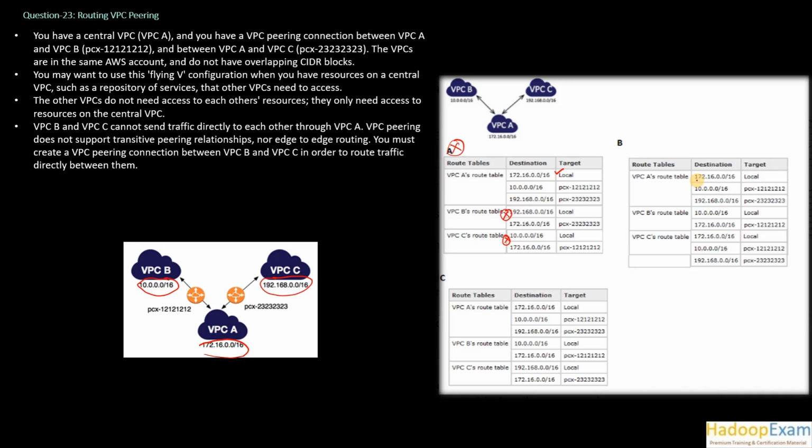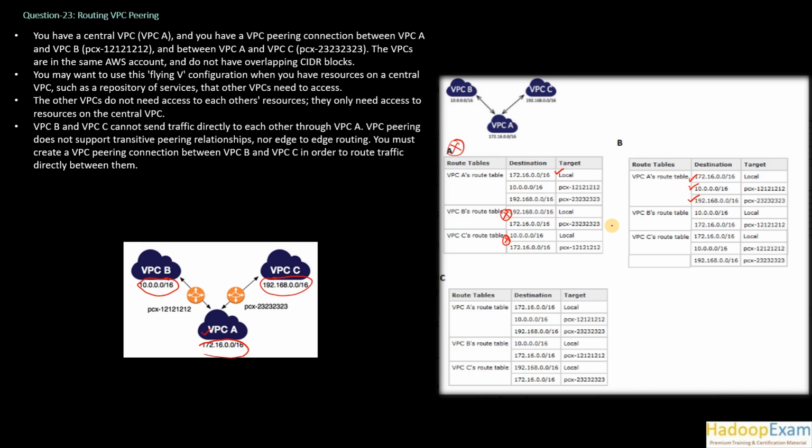Now move to the VPC A route table. Local is 172.16.0.0/16. This is correct. If they want to point to 10.0.0.0/16, then it should be PCX 1212, because A wants to connect to this PCX 1212. This is also right. Now they want to connect to 192.168.0.0/16, then it is PCX 2323 they are using, so this is also correct. Sorry, this is A, and this is right.